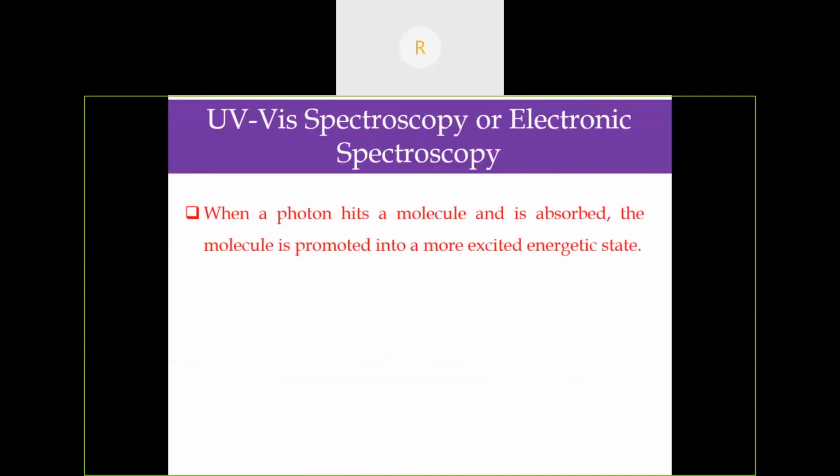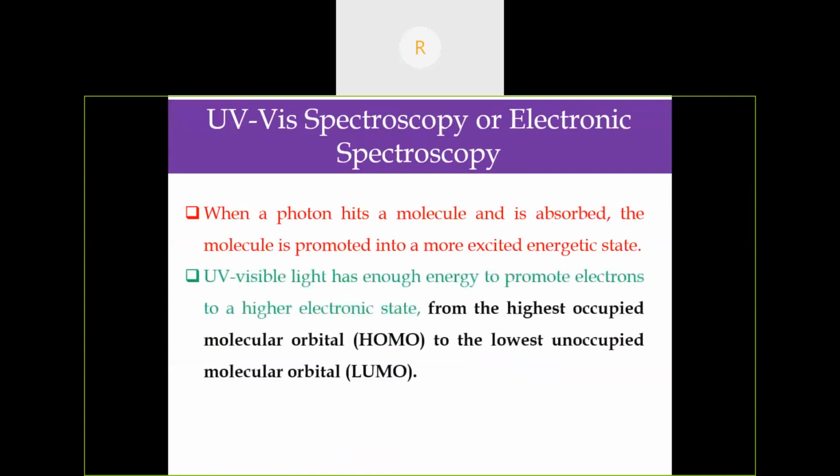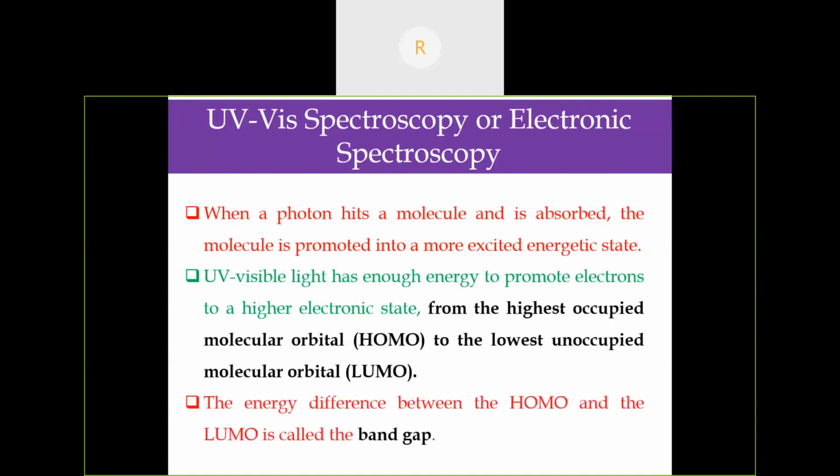So what happens when a photon hits a molecule? The molecule absorbs some amount of energy, and the molecule is promoted to a higher excited state. It promotes electrons from HOMO to LUMO. HOMO means the highest occupied molecular orbital, and LUMO the lowest unoccupied molecular orbital. The energy gap between HOMO and LUMO is called the band gap.